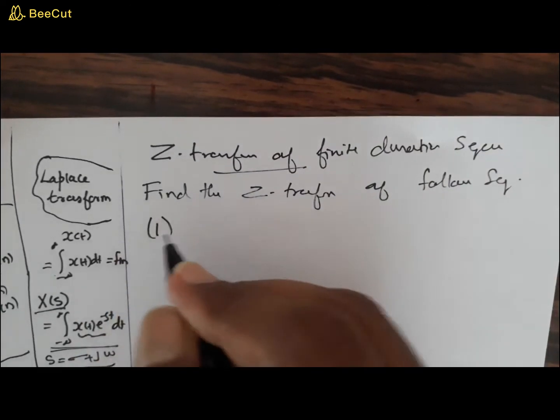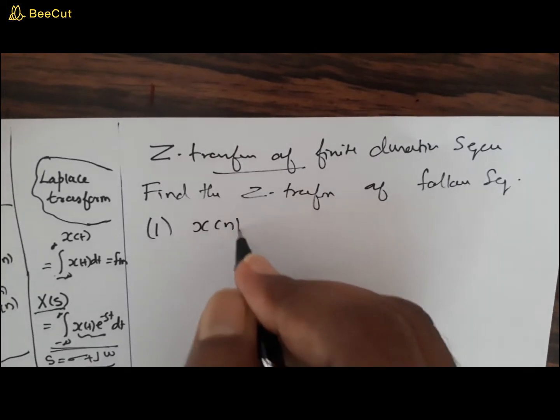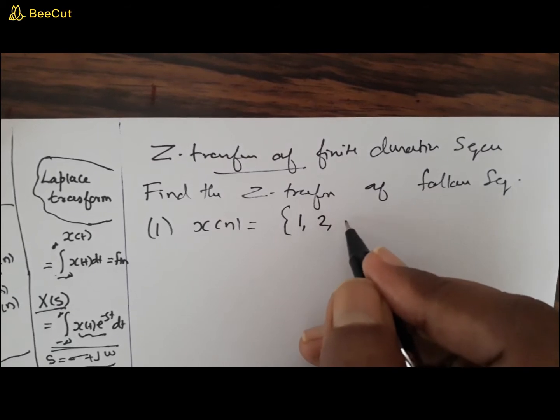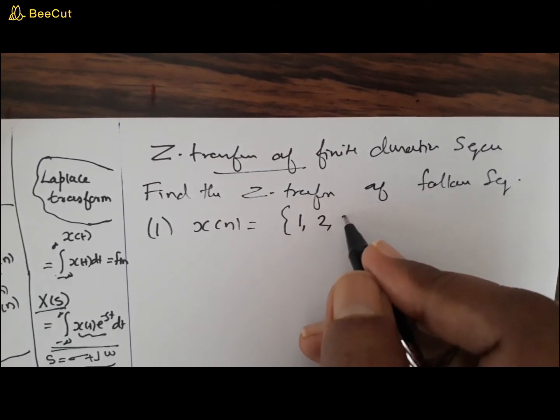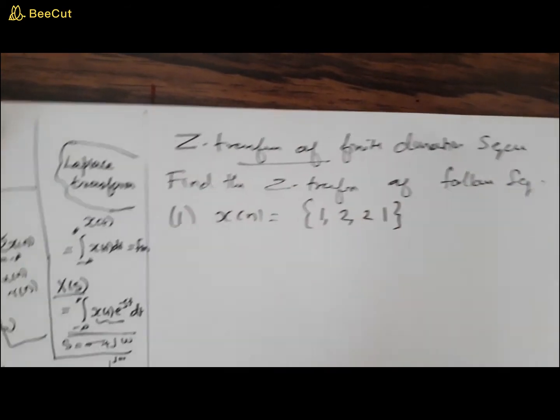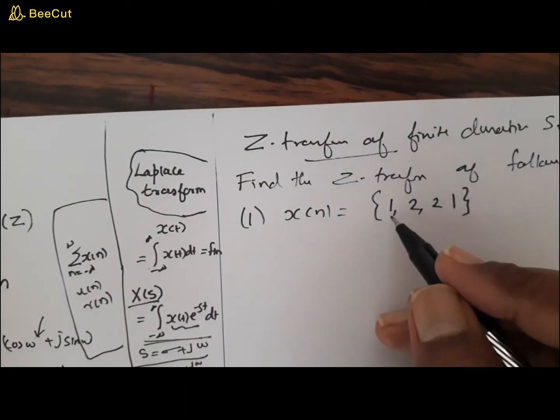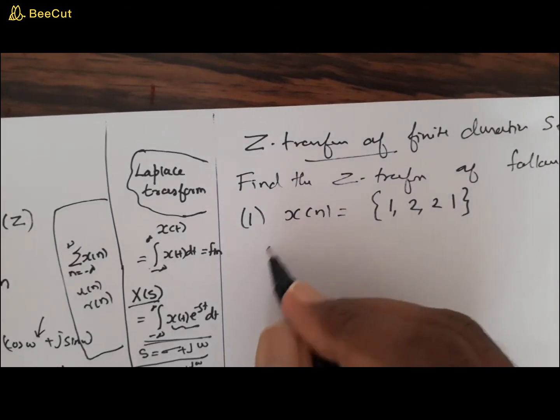Number 1, x of n equals 1 2 2 1. Okay, so this is 1, and this one is the 0th sample. Now what is your x of z?